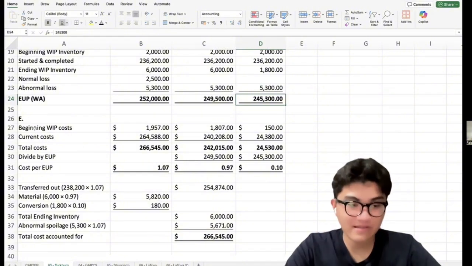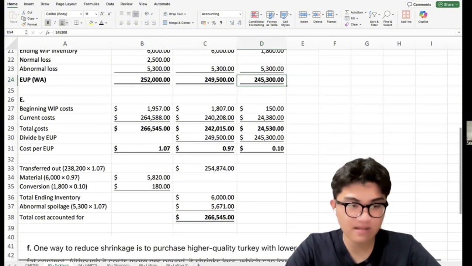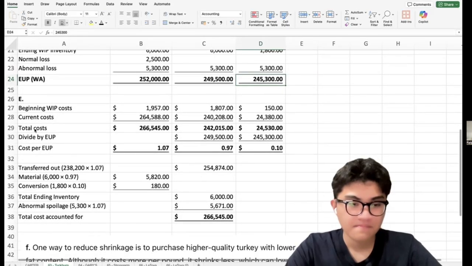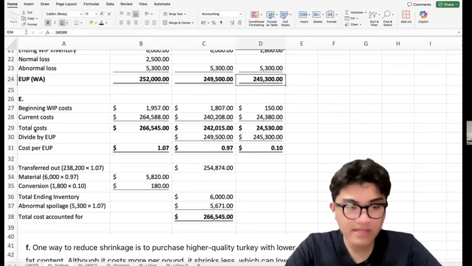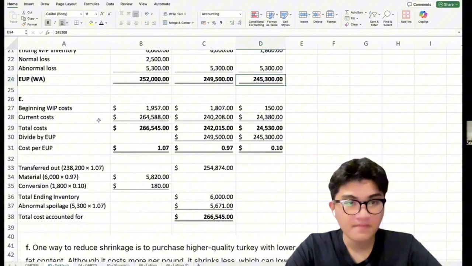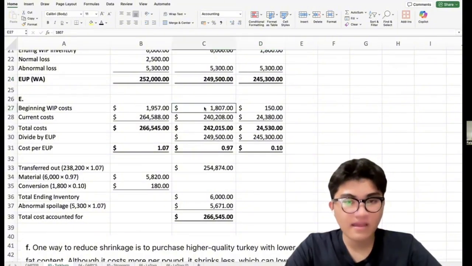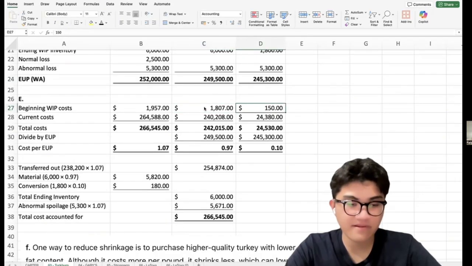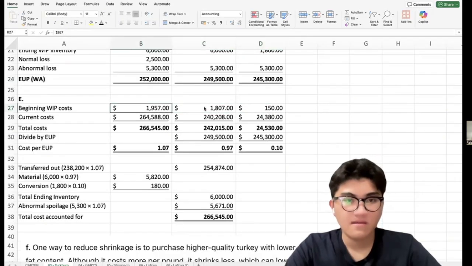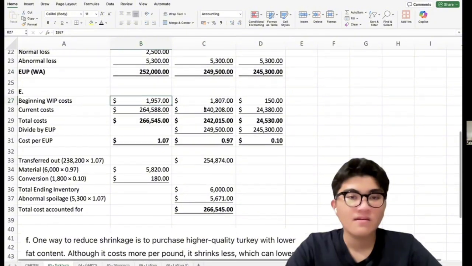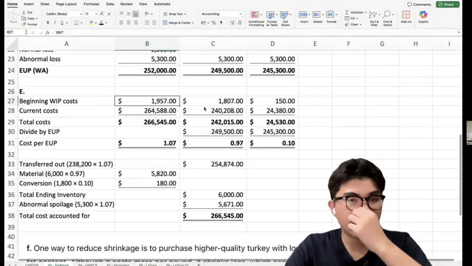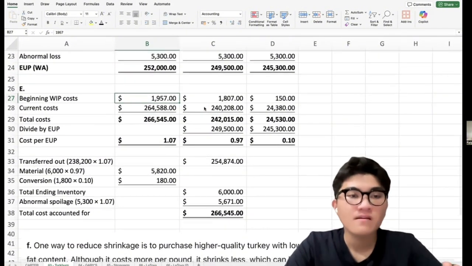So for the cost per EUP, let's solve for that. Beginning costs are 1,807 for materials and 150 for conversion, totaling 1,957.